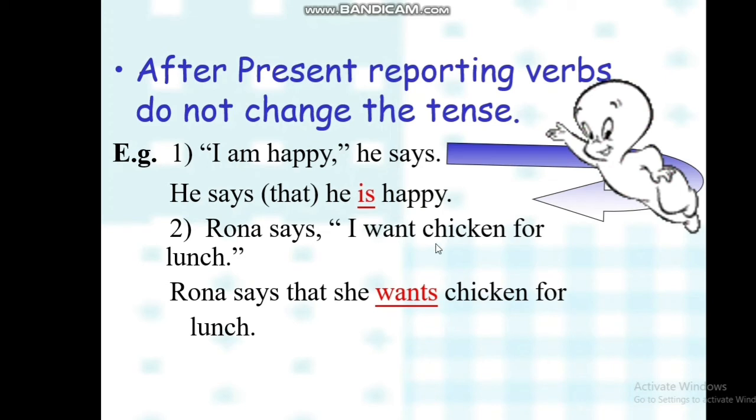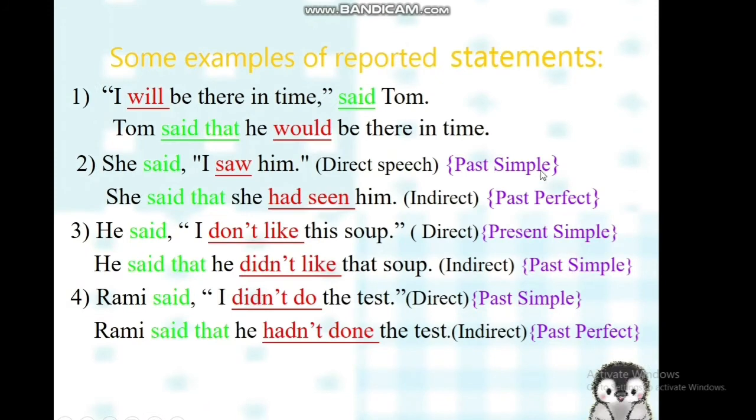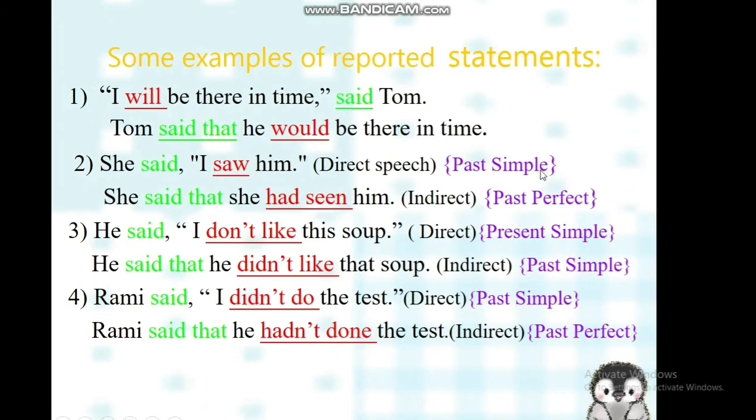Rana says, "I want a chicken for lunch." So the reporting verb is in the present. So when I want to change it to the indirect or to the reported speech, I keep the present tense. I want is in the present. She wants in the present. These are examples of reported statements.